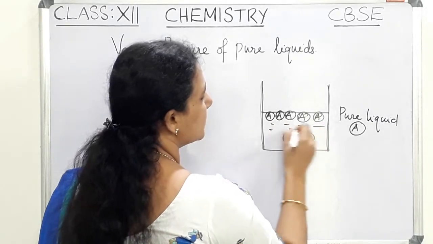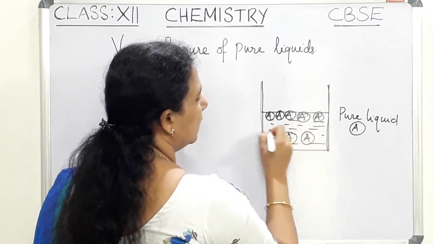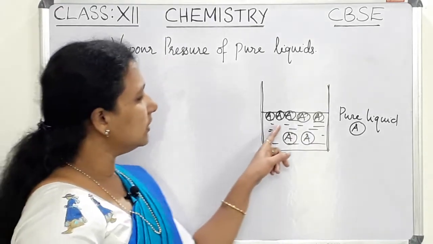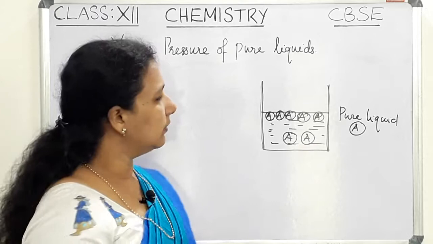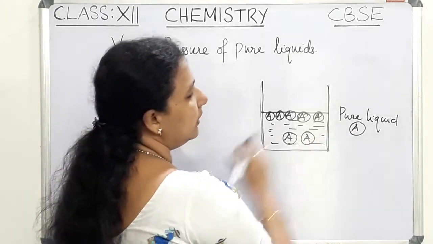So in this vessel we can see there are molecules on the surface of the liquid and also in the bulk of the liquid. So this is pure liquid A.